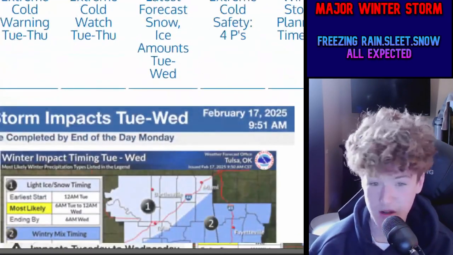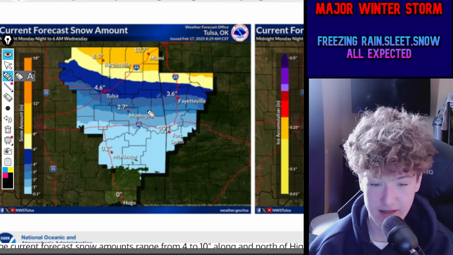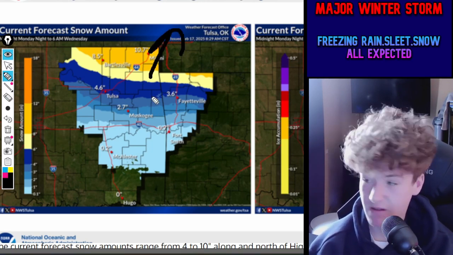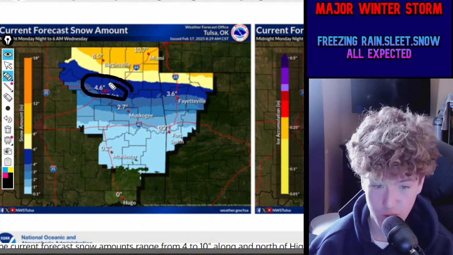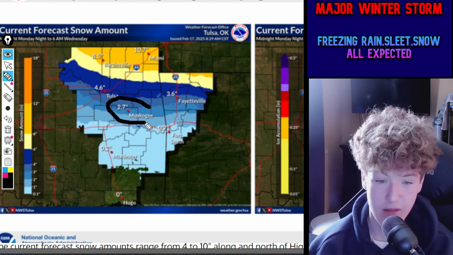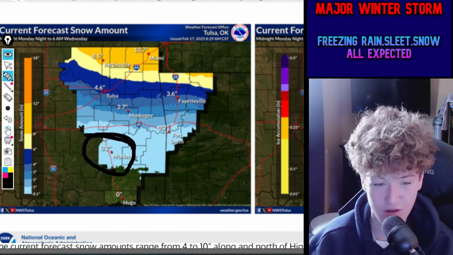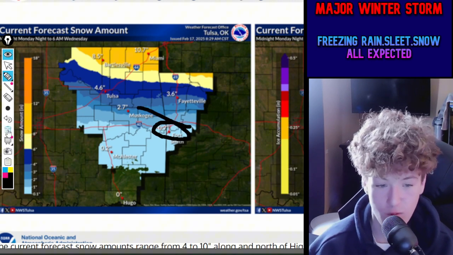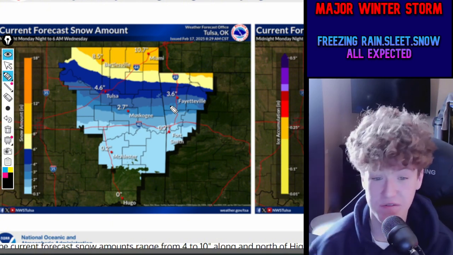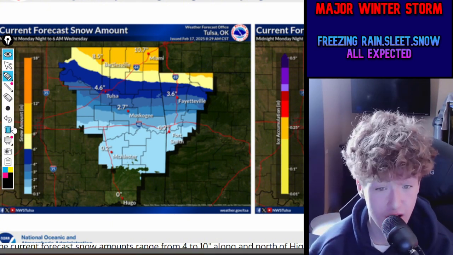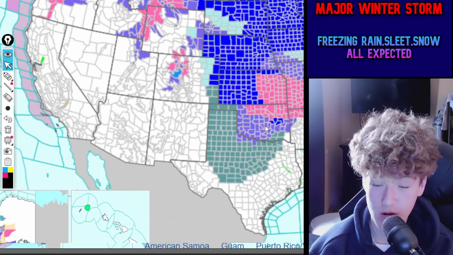Now, if we go to the National Weather Service in Tulsa, with this system here, we're going to see a wide, drastic range of snow, with areas further north getting a lot more snow than areas further south. Tulsa, you're right on the edge here, where you're going to see 4.5 inches of snow, which is what this is showing. Then a big cutoff, showing 2.7 inches for Muskogee, and then really low amounts of only 0.2 inches for McAlester and 0.2 for Fort Smith areas. 3.6 inches is expected for Fayetteville, then a huge amount of 8.5 inches for Bartlesville, and 10.7 for Miami and northern Oklahoma, which is really rare for even northern portions of Oklahoma.